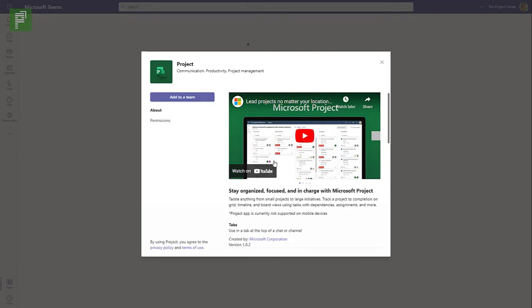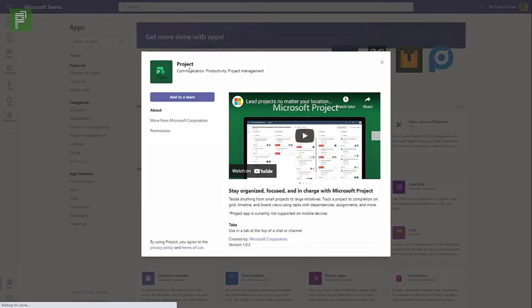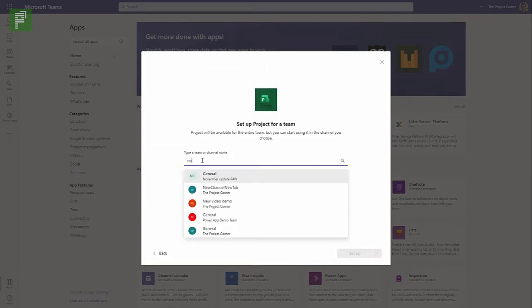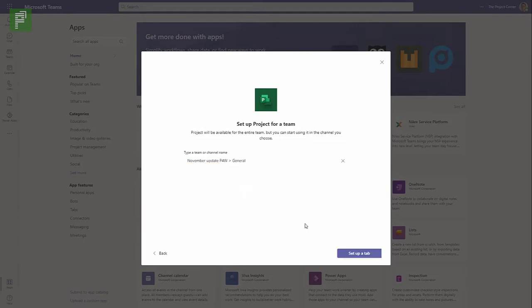And once that's loaded, I get the question to add it to a team. And I'm going to search for the November update. And here we go, the November update. It locates the channel in which you want to add the project schedule. So let's put it in general for the November update. And let's set up that tab.